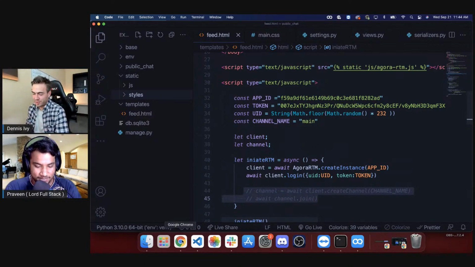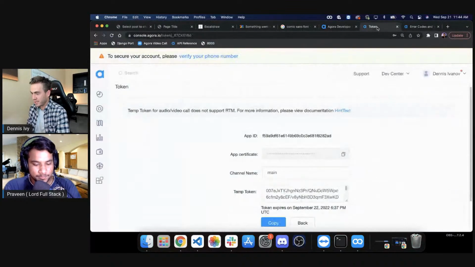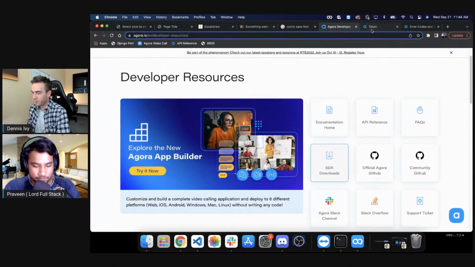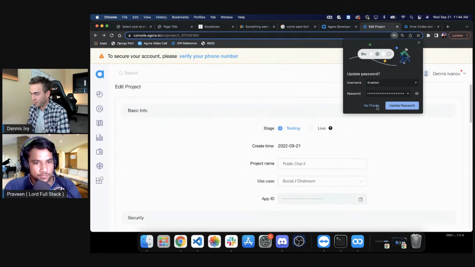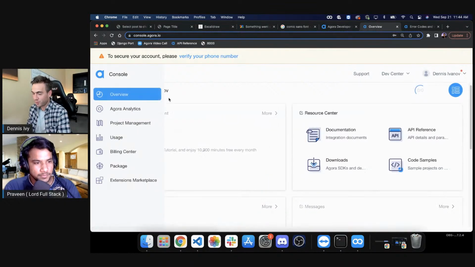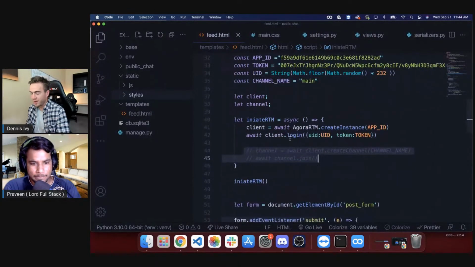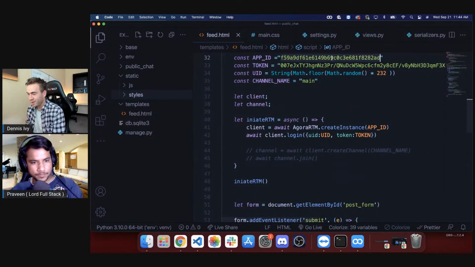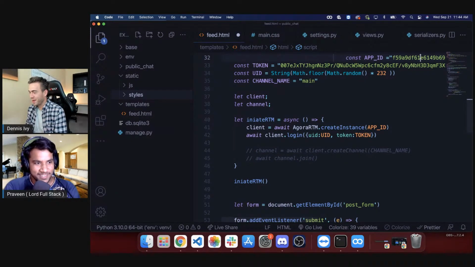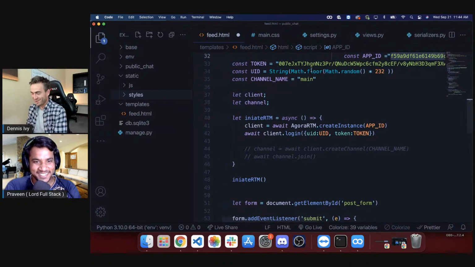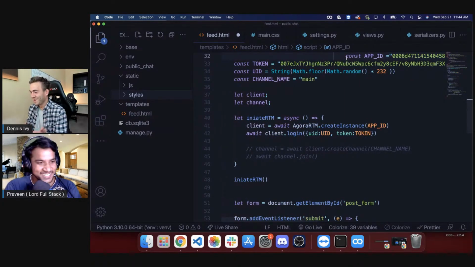Hey, so let's try this. Right now, I actually have another app where it's app ID only. Again, I'm just going to have to deactivate this app immediately. Hopefully people aren't malicious in the chat, but if you have this information, in theory you can do something with it, but we'll make sure to deactivate it immediately. So let's try this other app here. Because I'm on one screen, I unfortunately can't go off screen, so I'm going to indent all this so you can only see part of the app ID. This is so hacky. Whatever, who cares? We'll fix this. I'll deactivate it. And then for the token,